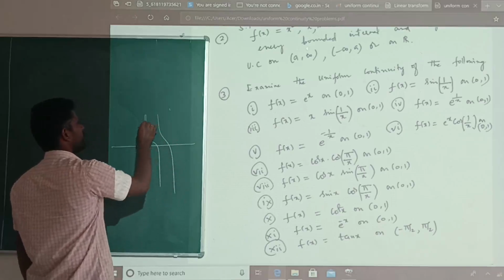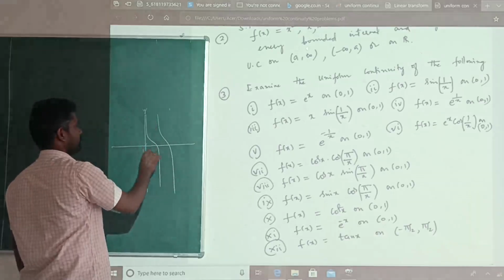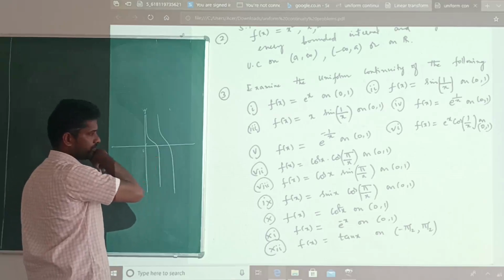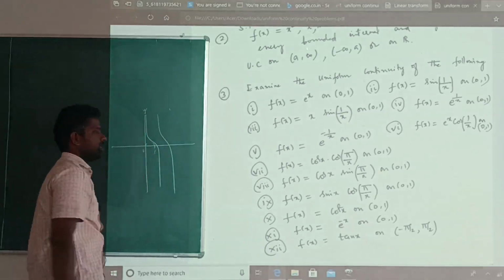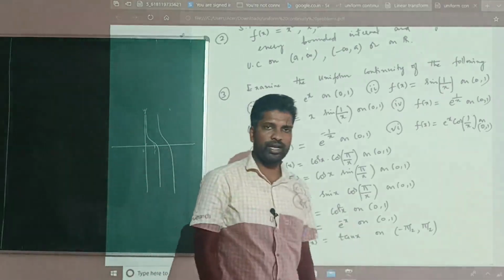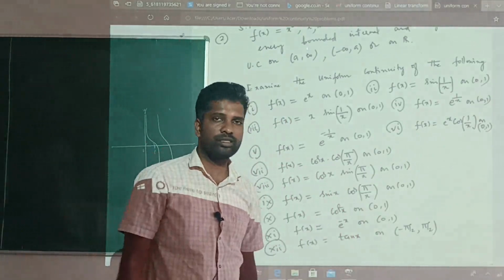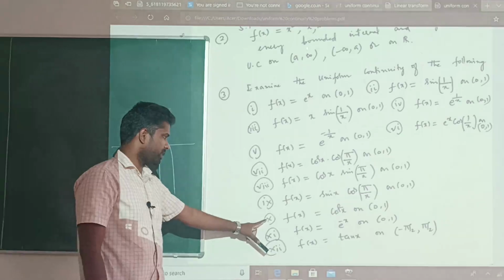So this becomes parallel to the y-axis in the interval 0 to pi by 2. It is asking from 0 to 1. However, at 0, the curve becomes parallel to the y-axis, which says if the graph becomes vertical, then it fails to be uniformly continuous. So this function is not uniformly continuous.